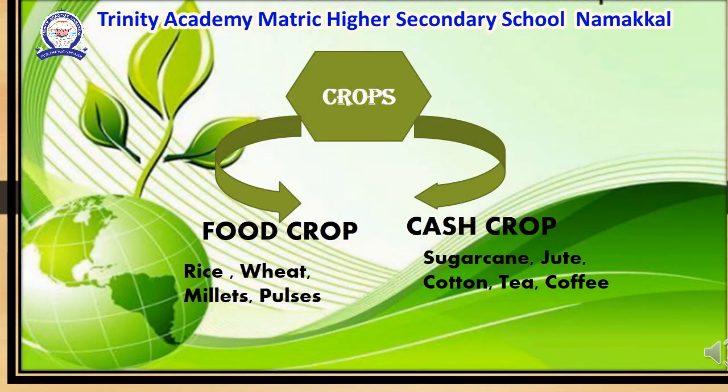Now we can see the types of crops. India has a favorable climate, fertile soil, and good irrigation facilities to grow many crops. The crops can be divided into two groups: food crops and cash crops. Examples for food crops are rice, wheat, millets, pulses. Cash crops: sugarcane, jute, cotton, tea, coffee.